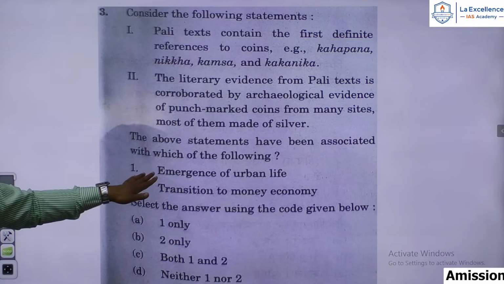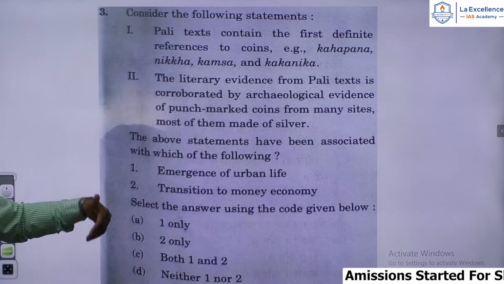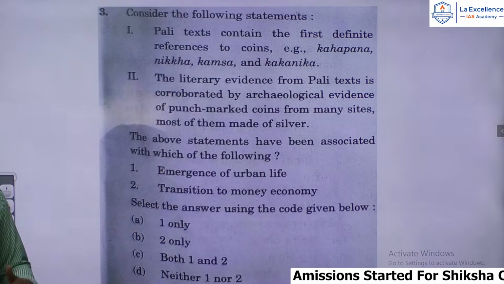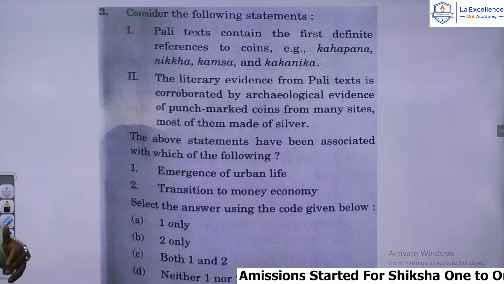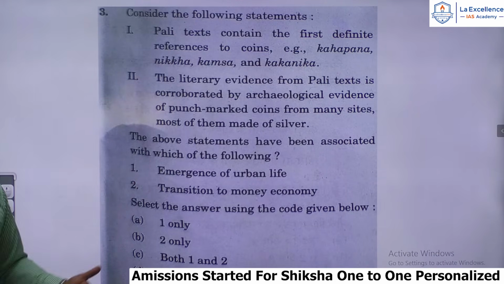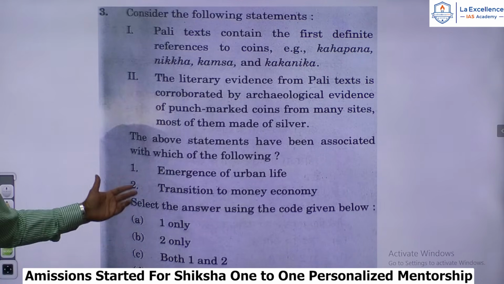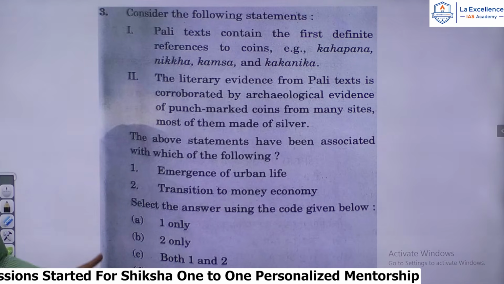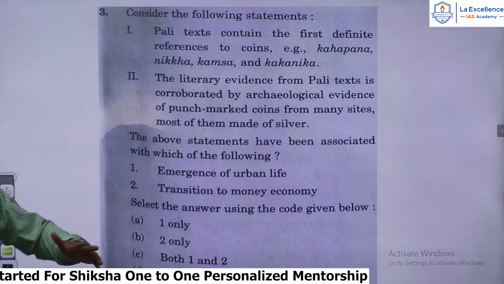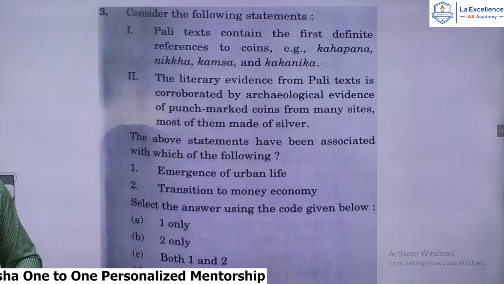The above statements have been associated with the following: emergence of urban life, that is very much true, because this period witnessed, for the second time in the history of India, towns and cities coming into existence. Therefore, this period is also called the age of second urbanization, or the pre-Maurya period, or the age of the Buddha. Transition to money economy, very much true, because in the earlier periods, the Vedic period and earlier, we had a barter system.